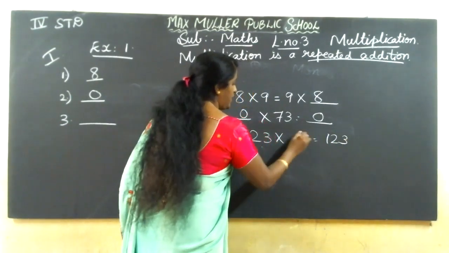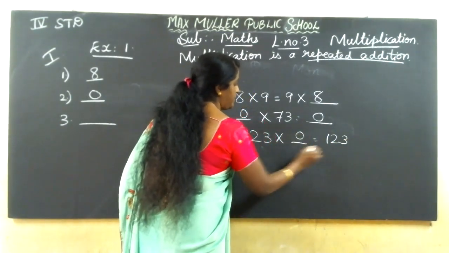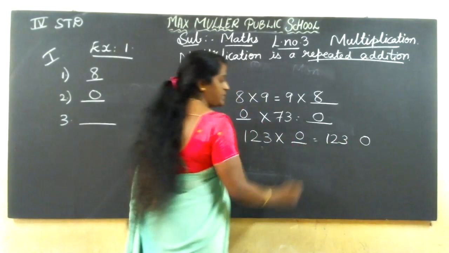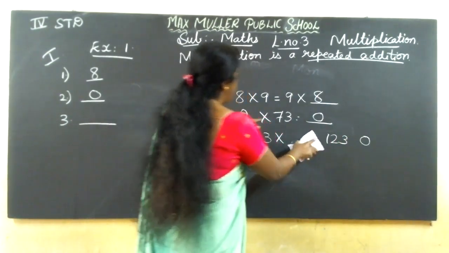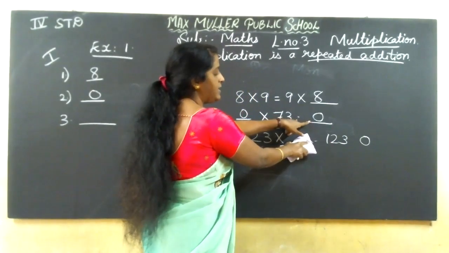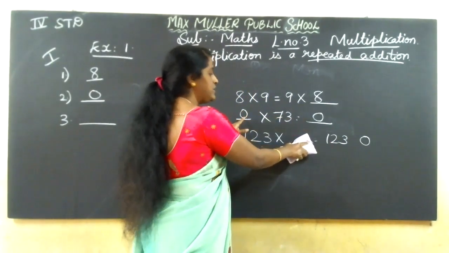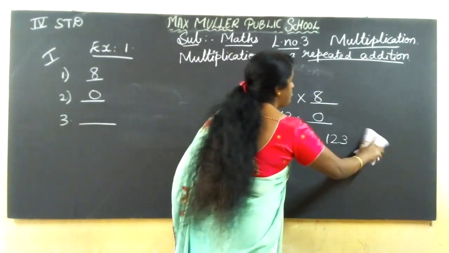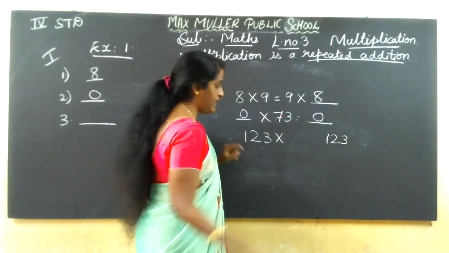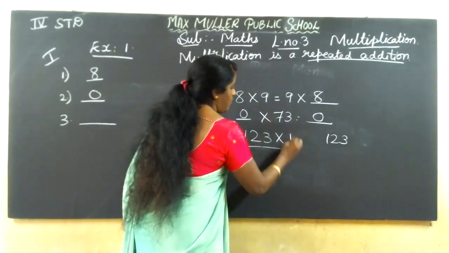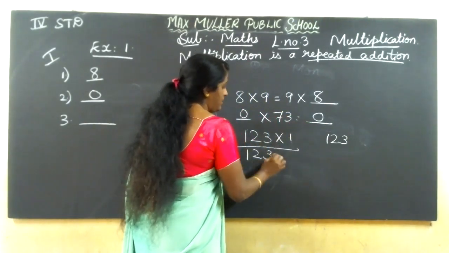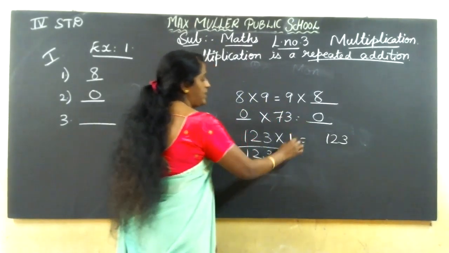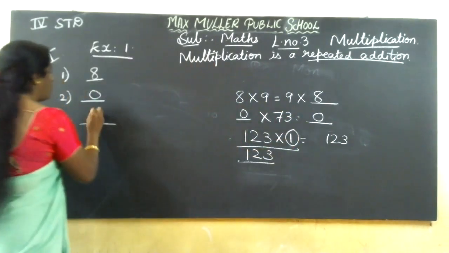If it is 0 here, then it should come 0. So this is wrong, because here 0 is there. Here 0 is there, which means we have to multiply only in 0. If 123 same answer is there: 1 3s are 3, 1 2s are 2, 1 1s are 1. So your answer is 1.